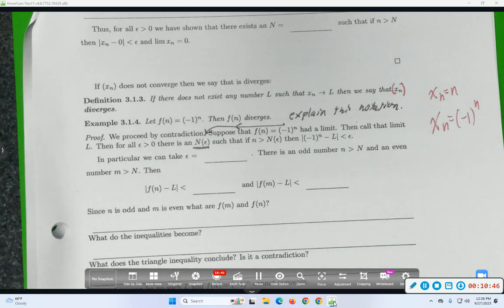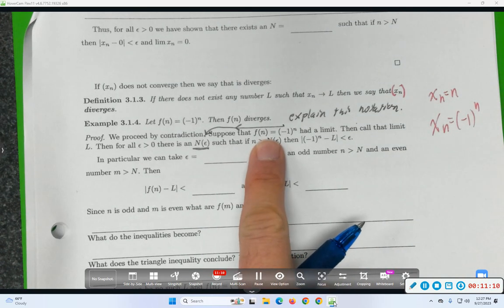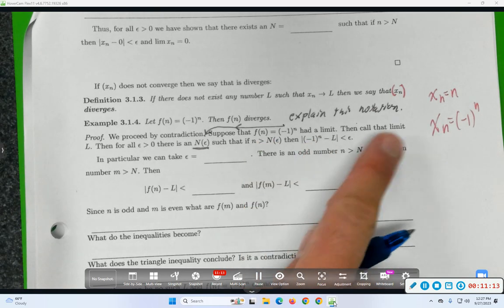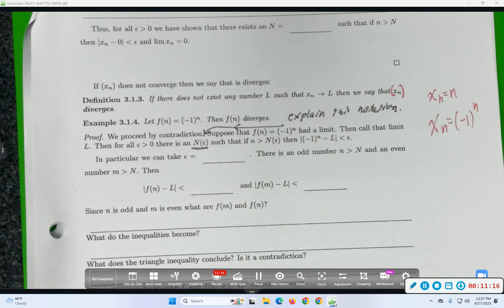It's really hard to prove a negative. So instead of proving a negative, let's proceed by contradiction, so we get to assume a positive and then just prove that something we know can't happen happens. We don't know what that something will be, but hopefully it'll be something that comes up. So let's proceed by contradiction. That means I'm going to assume that f of n equals negative 1 to the n has a limit. I will call that limit L. Does that seem like a reasonable start to a proof by contradiction? Yeah, I want to prove that it doesn't converge. Let's assume it converges. That means it converges somewhere. Let's give it a name.